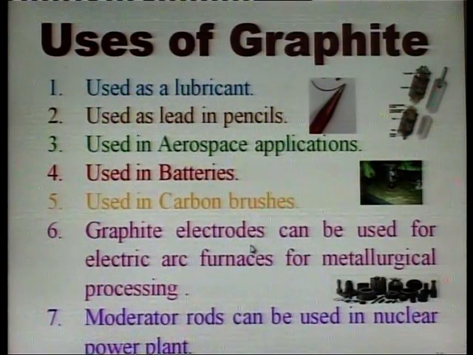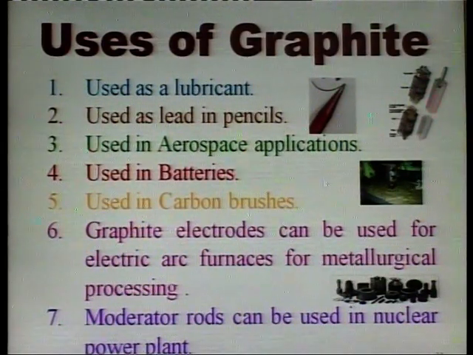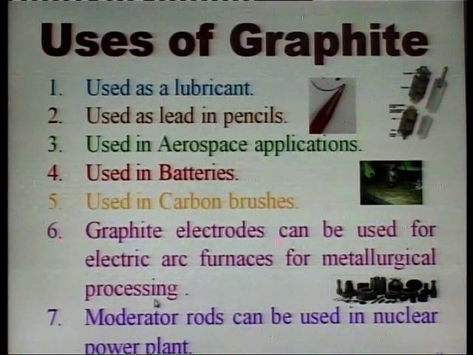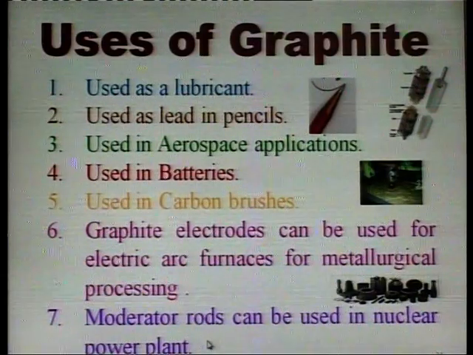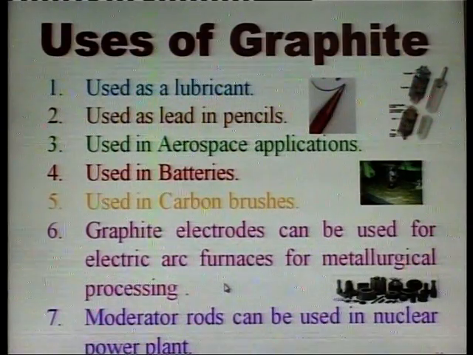Graphite electrodes can be used for electric arc furnaces for metallurgical processing. Moderator rods can be used in nuclear power plants.